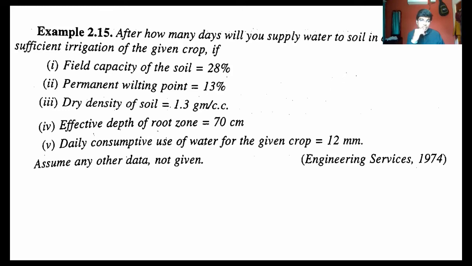So please understand. Field capacity of soil is the complete moisture that can be stored by the soil, that is 28%. Now permanent wilting point is the lowest moisture available, beyond which moisture cannot be taken by the plant. So the readily available moisture is 28 minus 13, right?